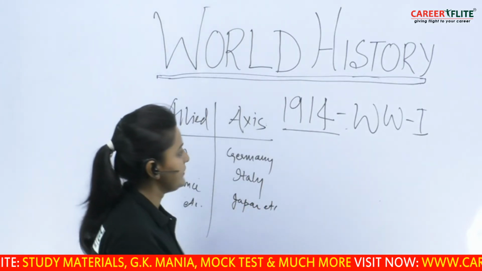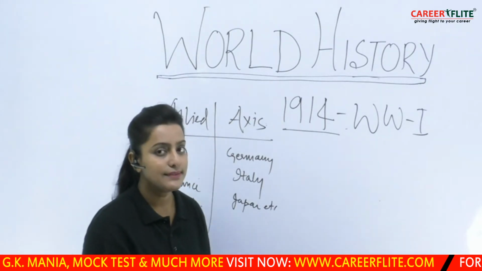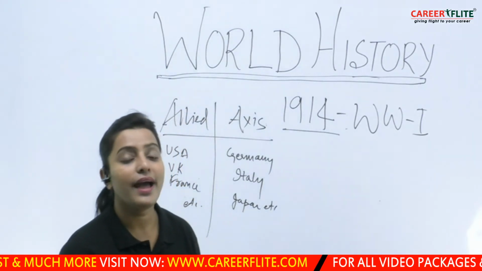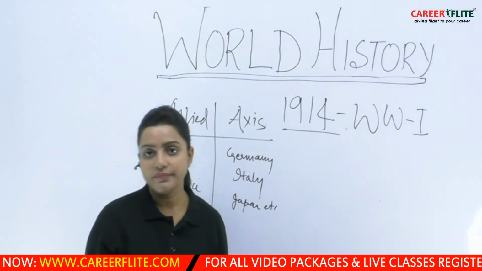Now, when we see these two groups of powers of the world, we should understand that these two groups were very, very powerful, and therefore they had intense competition for whatever causes I have mentioned earlier.